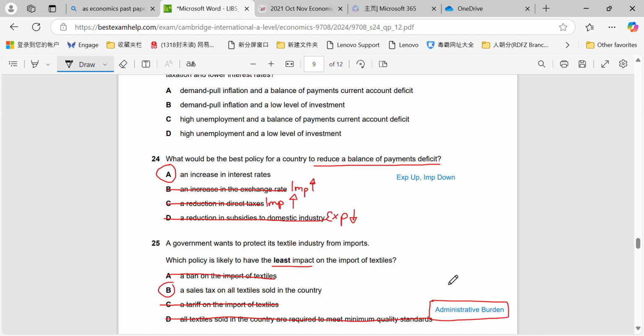A tariff on the import of textiles would have an impact as well because it would raise the price of the imports, which would make them less competitive in comparison to the domestic market. And then the last option, quality requirements on all textiles sold in the country, is what we have here known as an administrative burden or artificially high quality standards. They are another form of protectionism that we use in order to make it harder for imports to come in and for more to be directed towards the domestic industry instead.